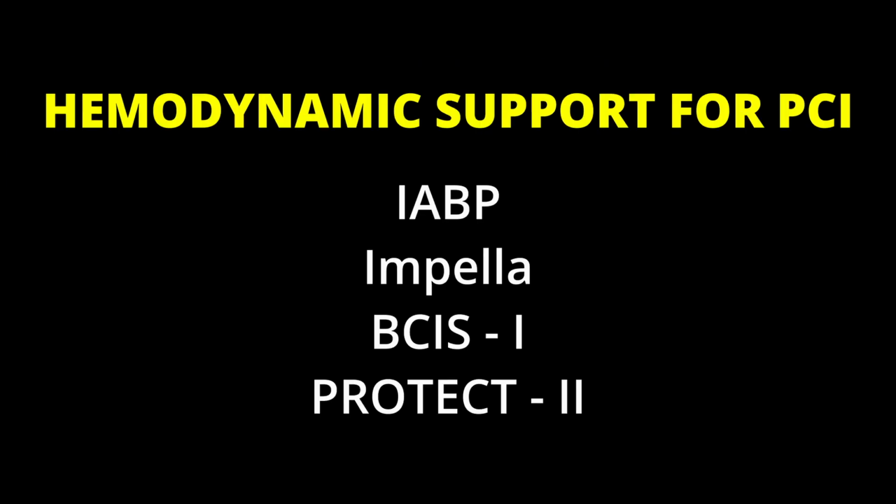IABP or Impella are two devices which are routinely used to provide hemodynamic support. The other devices which can be used are ECMO and tandem heart. IABP provides very minimal hemodynamic support for PCI but improves coronary and cerebral perfusion. It is easy to use, and of all the hemodynamic support devices, it has got a small catheter diameter, and that is why there is lower rate of vascular access site complications. Impella provides greater left ventricular support. We'll talk about these devices in details in future episodes. Let us confine ourselves to these guidelines only.